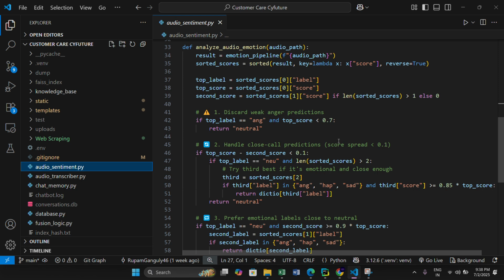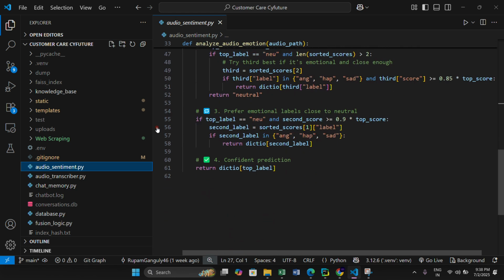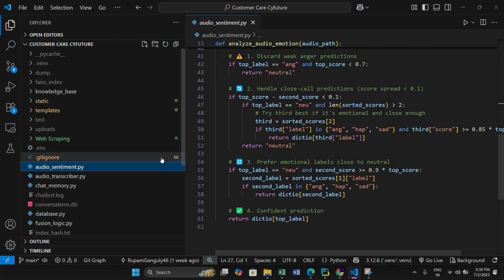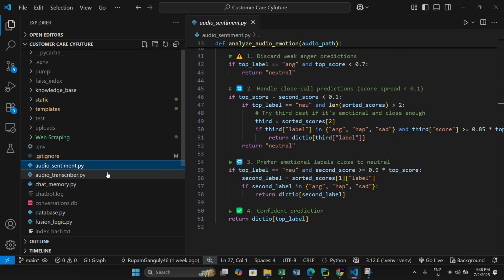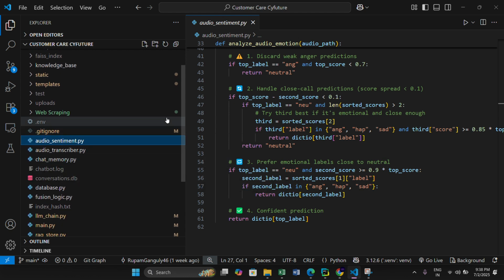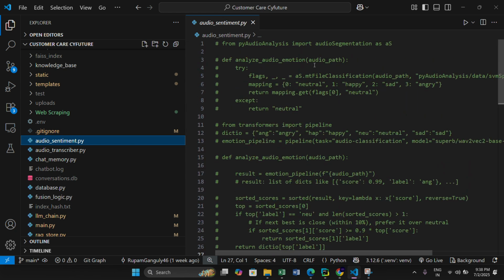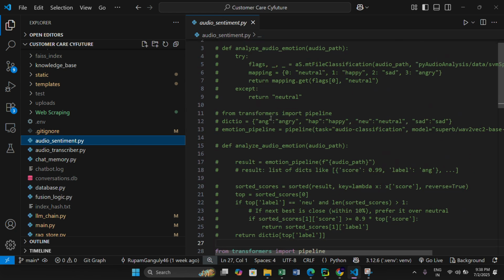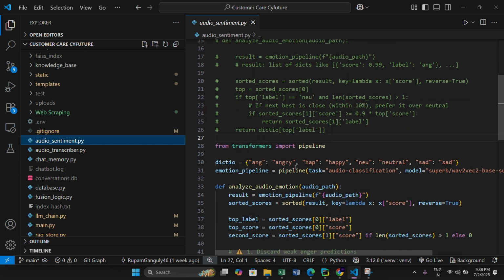This model is fine for multiple languages. I can say fine, not the best, but fine. We are still working on a lot. Before, I was using pyAudioAnalysis, it wasn't that good. This one's better.